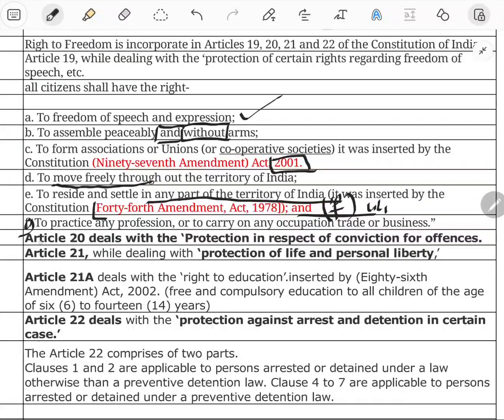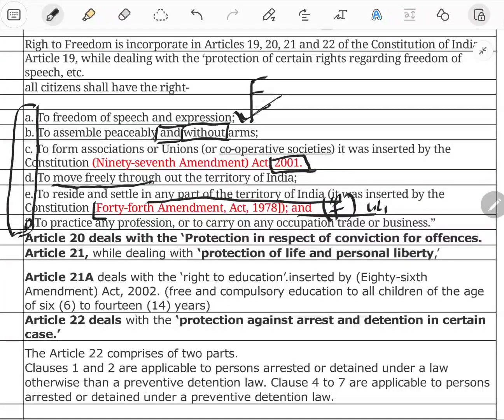So next one is 19(1)(g), the right to carry on any trade, profession, occupation or business, which is also a fundamental right. Both are our fundamental rights, subject to what? Subject to reasonable restrictions. There are reasonable restrictions for all these fundamental rights. The first one is speech and expression.